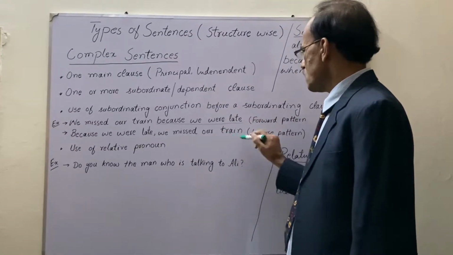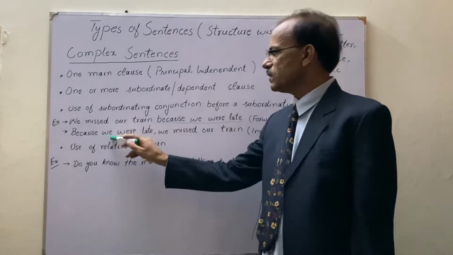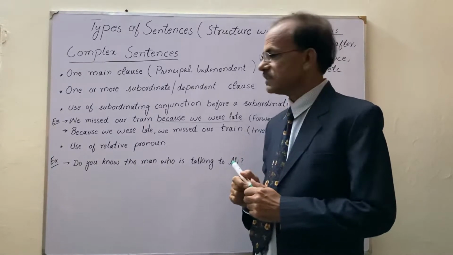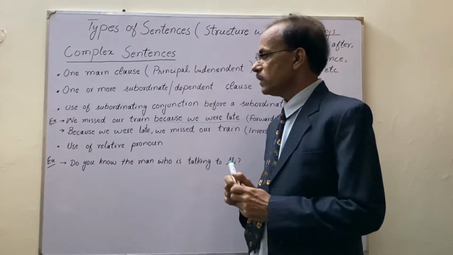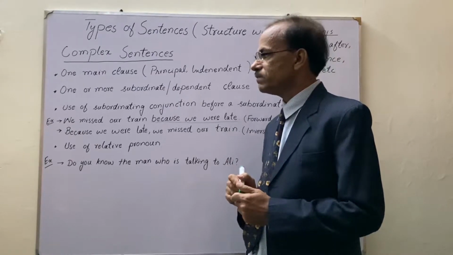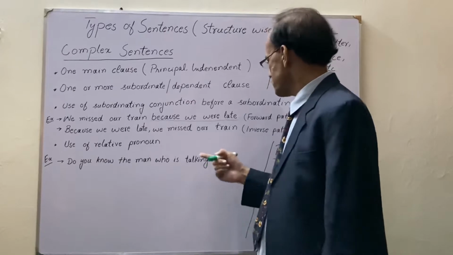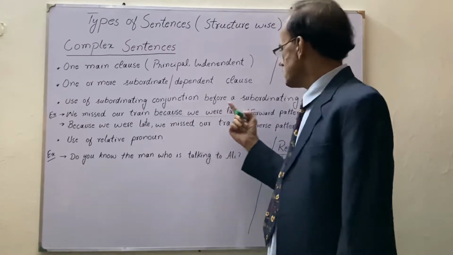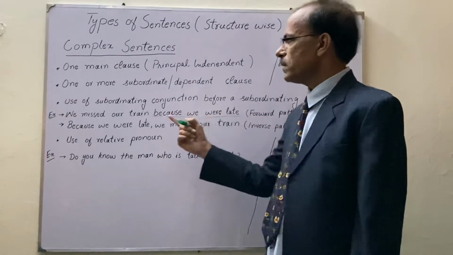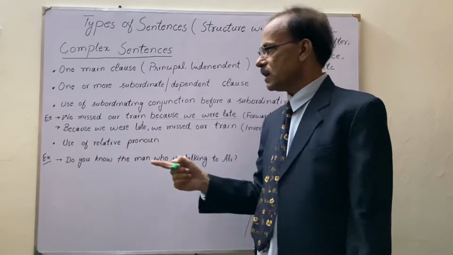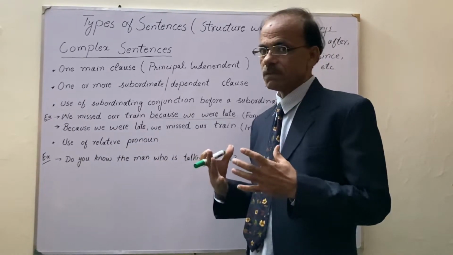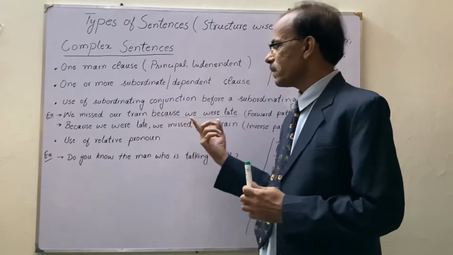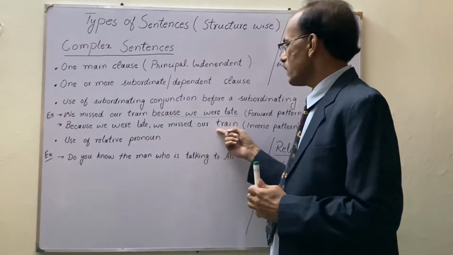In the next one, we check here: because we were late. So the listener becomes conscious of what the reason behind it is. So if you want to get the attention of the other person, then the inverse pattern is more emphatic as compared to the forward pattern. Because we were late, it takes the attention of our listener, and then we say the next part, the main clause, we missed our train.